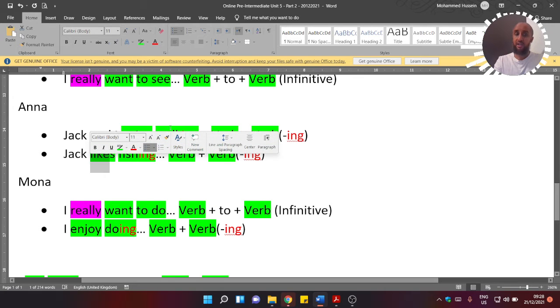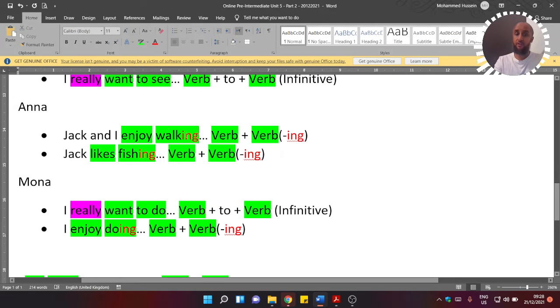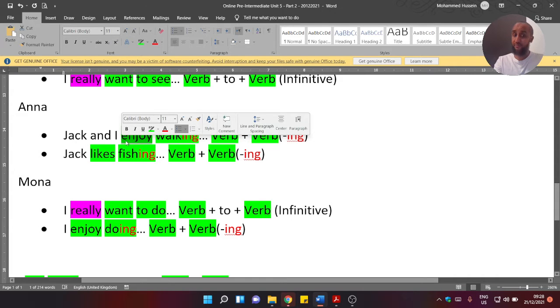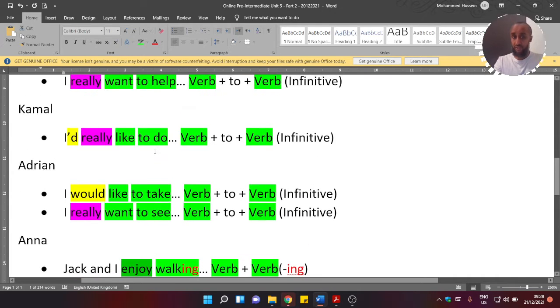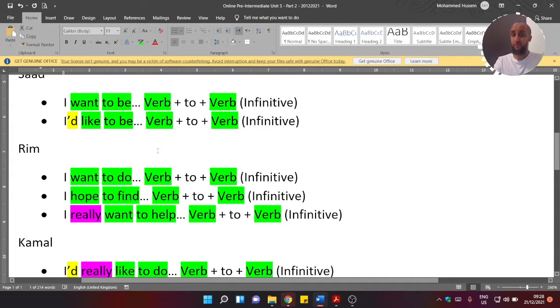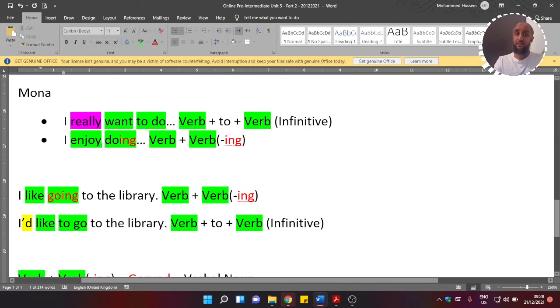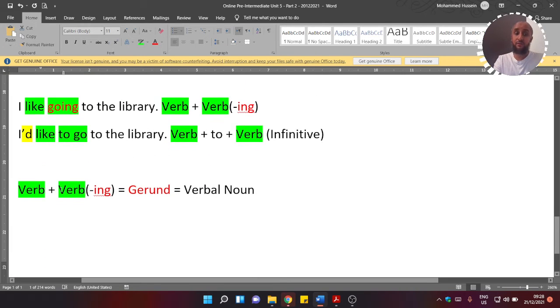And here we have another gerund walking, which follows the verb enjoy. From now on, before I was using the words verb plus verb ing, now I'm going to say that this verb enjoy must be followed by a gerund, and gerund just means a verb with ing. So this is very important.